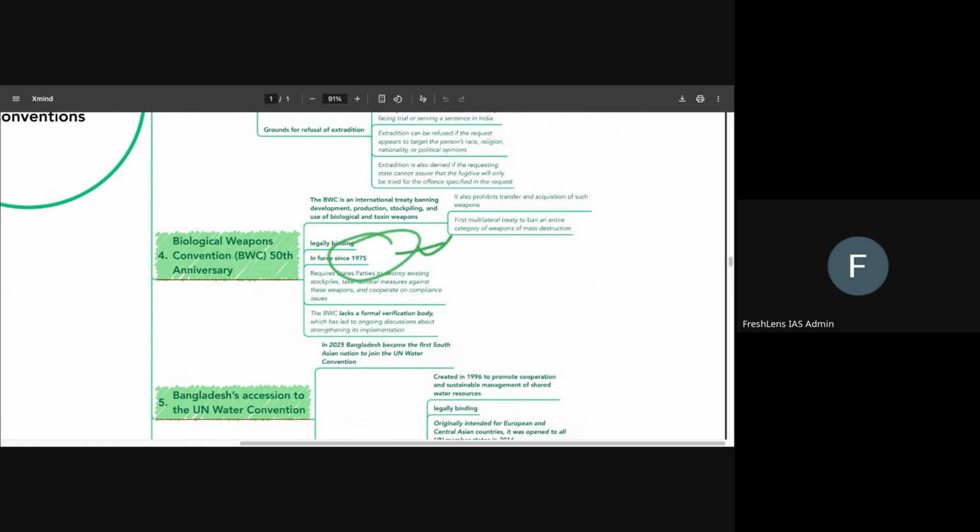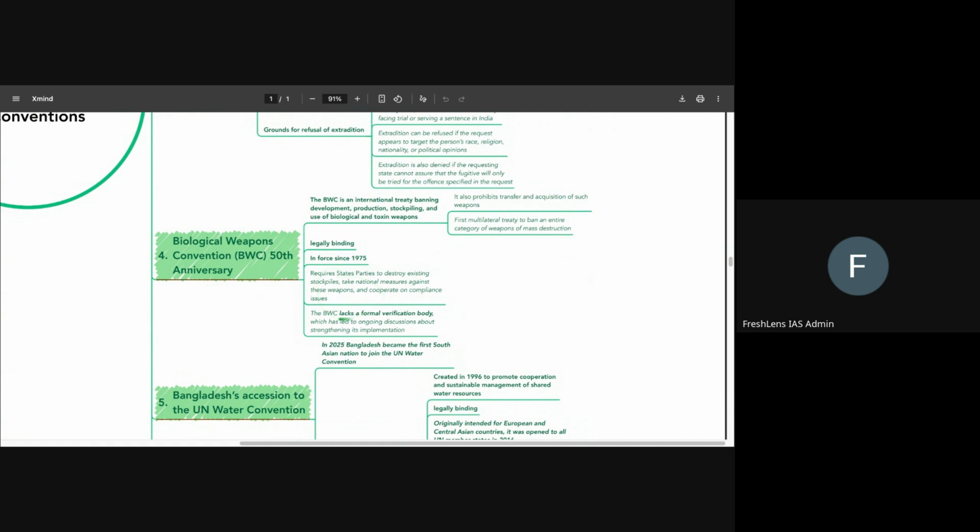It came into force in 1975. It prohibits transfer and acquisition of biological weapons and toxin weapons. It is the first multilateral treaty to ban an entire category of weapons of mass destruction. So in 1975, it was one of the first such conventions aiming at banning an entire category of weapons of mass destruction. That we have to be clear about. Then what else do we need to know is that it also requires state parties to destroy existing stockpiles, take national measures against those weapons, and cooperate on compliance issues.